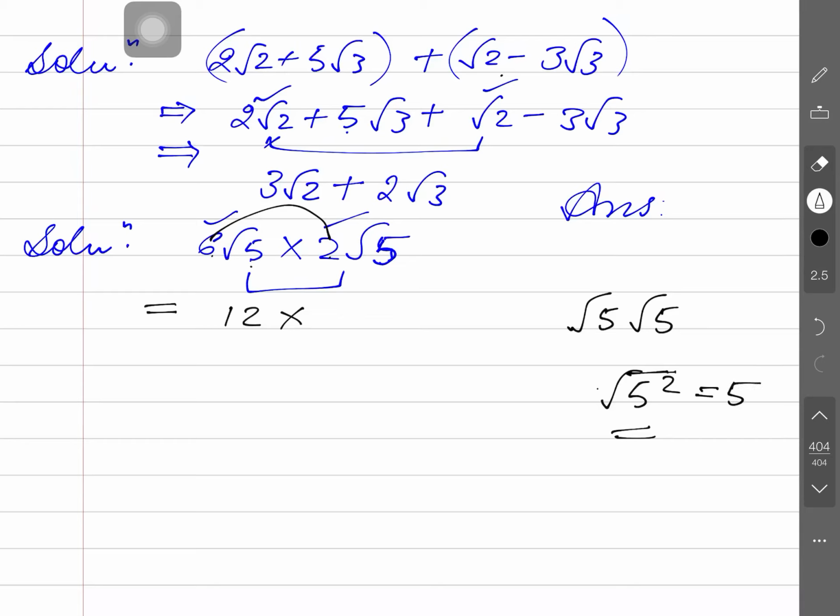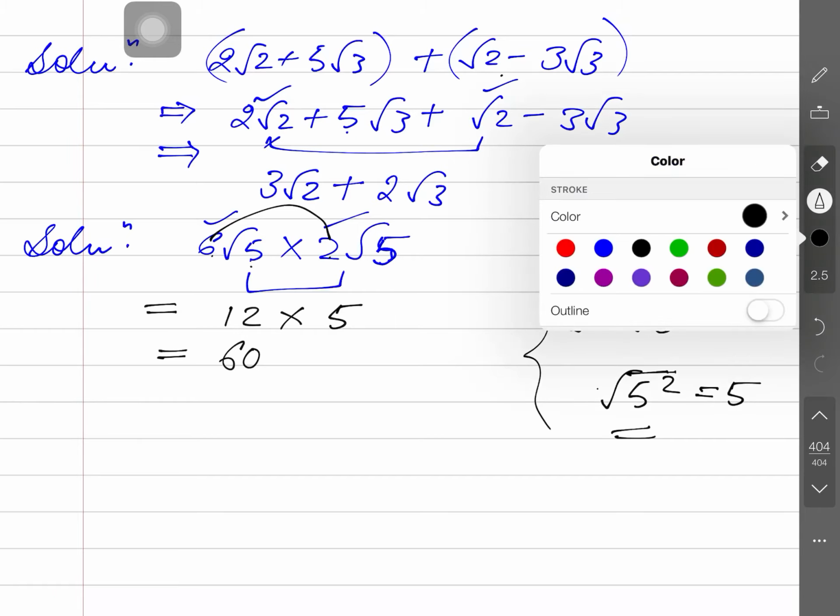So, what will it be? It is 12 into 5. You just understand here; the next time you will apply the operation readymade. If any rational number under the surd sign is carrying a power equal to the index value, then it will get free from the surd sign. And 12 times 5 is 60. Now a rational number is coming here.